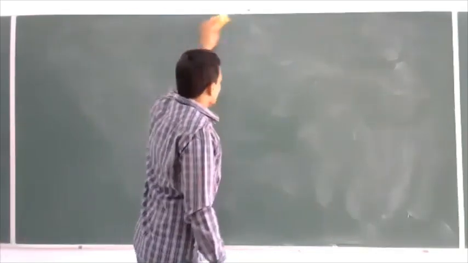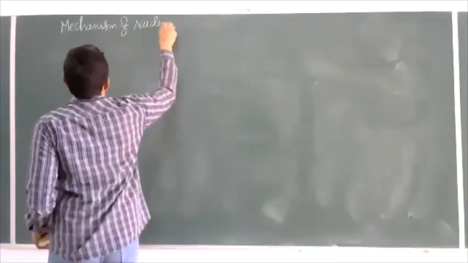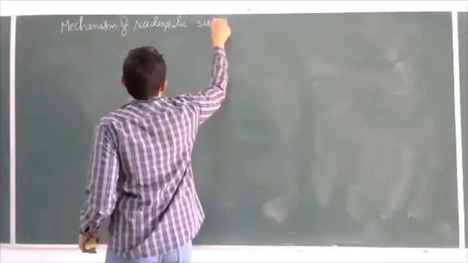This is a very important one. Every year in every paper they are asking this mechanism for 3 marks. Very important. Mechanism of nucleophilic substitution reactions.